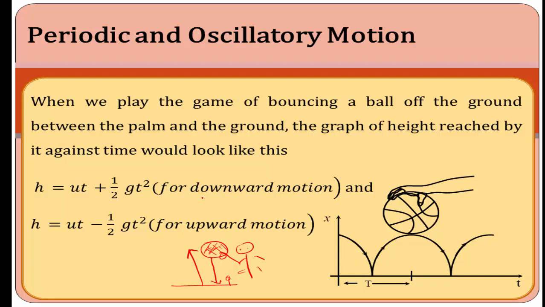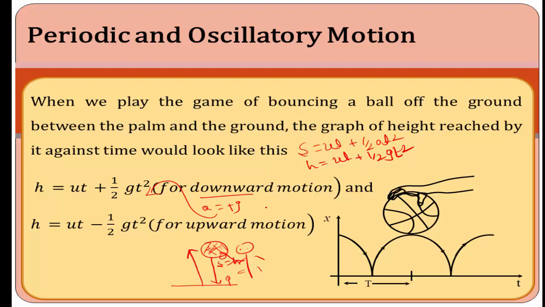For the downward motion, a is equal to minus g, you get the formula h is equal to ut plus half at square. Actually the formula is s equal to ut plus half at square. Sorry, here for downward motion a is equal to plus g. When the ball is moving in this direction, here s equal to h, we get the equation h is equal to ut plus 1 by 2 g into t square, downward motion.